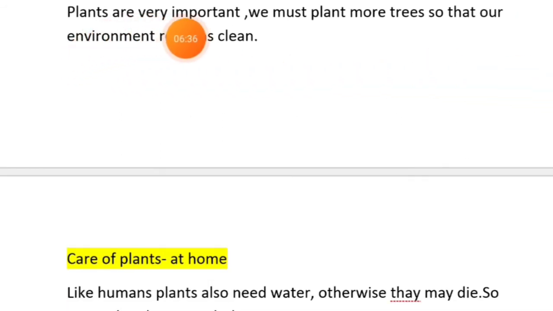Now, plants are very important. We must plant more trees so that our environment remains clean.